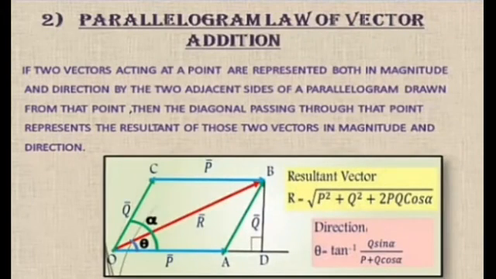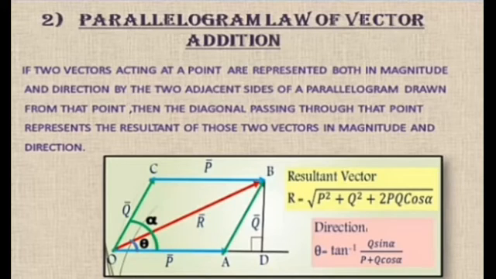Second method, parallelogram law of vector addition. According to this law, if two vectors acting at a point are represented both in magnitude and direction by two adjacent sides of a parallelogram drawn from that point, then the diagonal passing through that point represents the resultant of those two vectors in magnitude and direction.